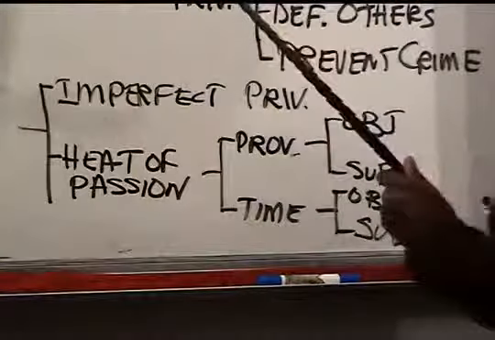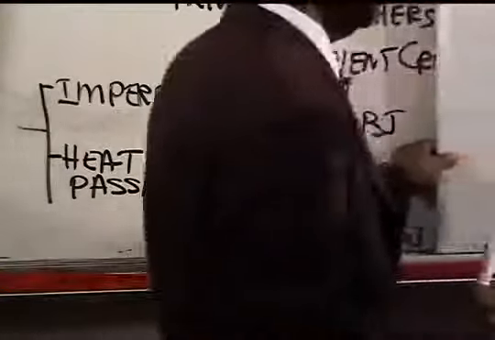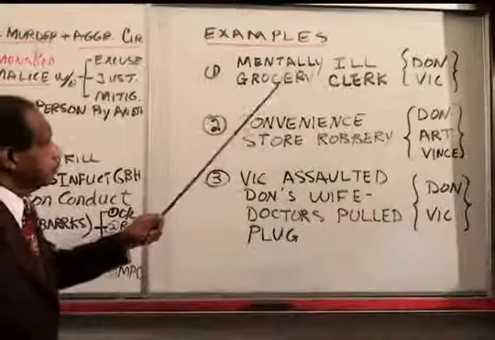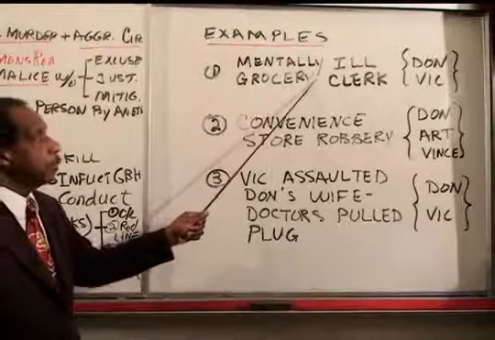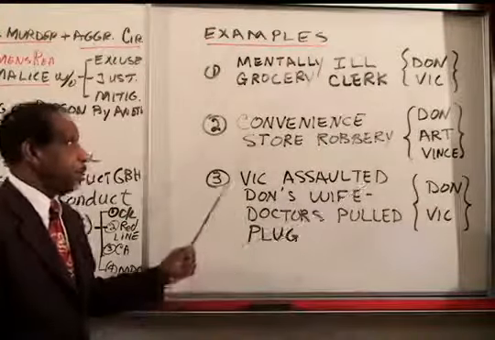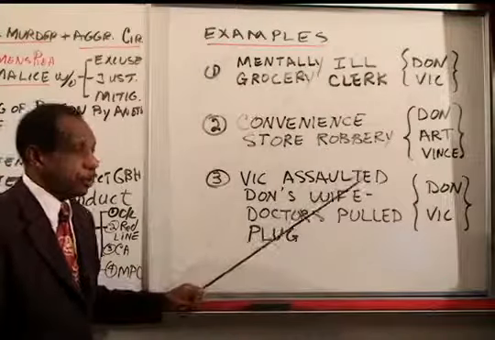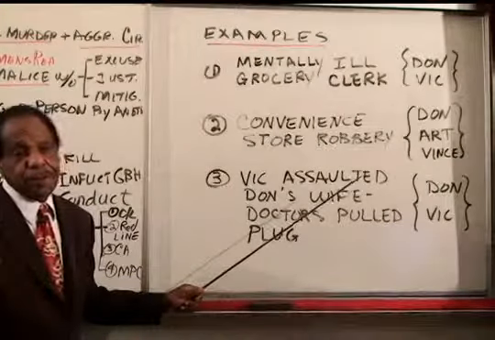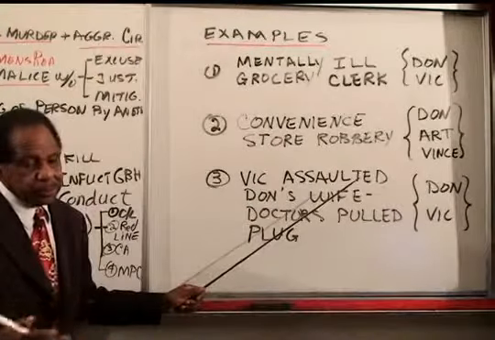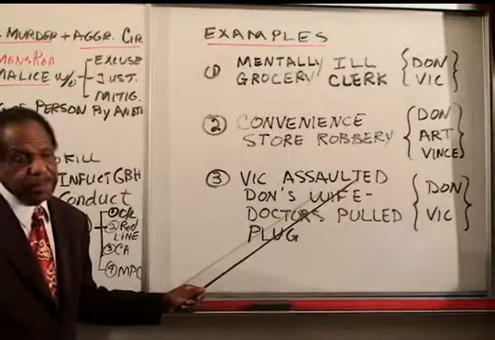Now, if we look at our examples, you see that the mentally ill clerk acted quickly, and can they meet heat of passion standards here? Well, the only thing that the customer in the store said to this clerk was something like, you ought to be in a controlled environment.